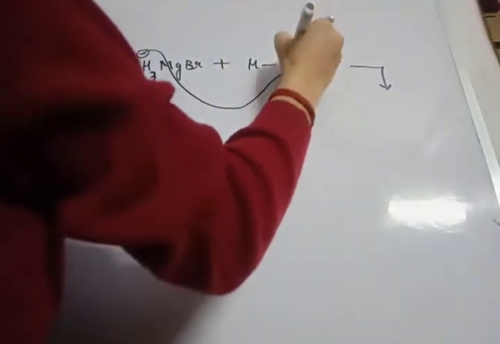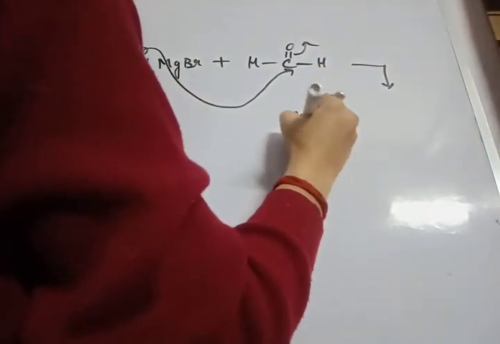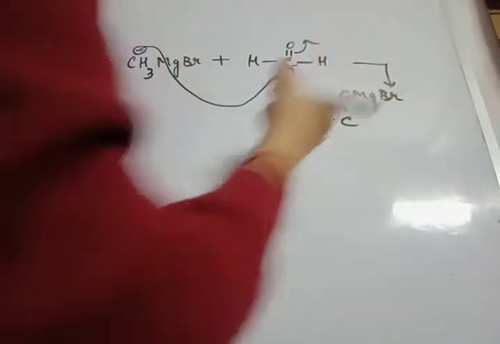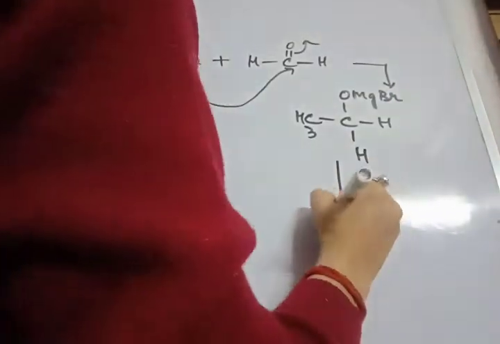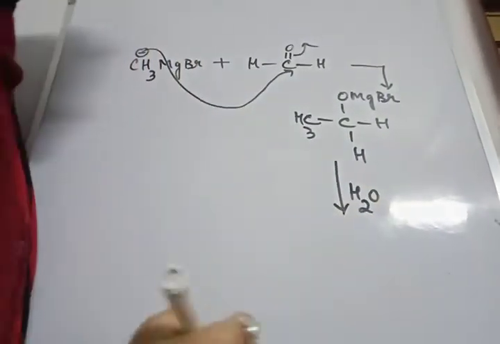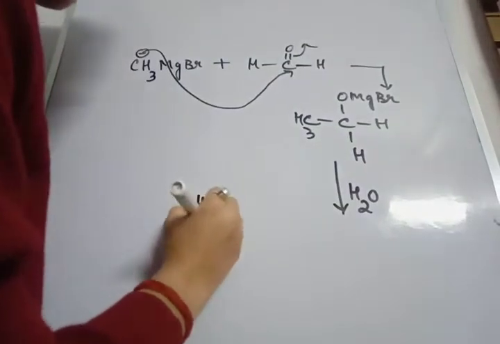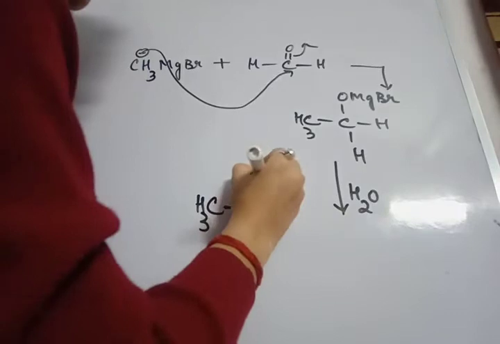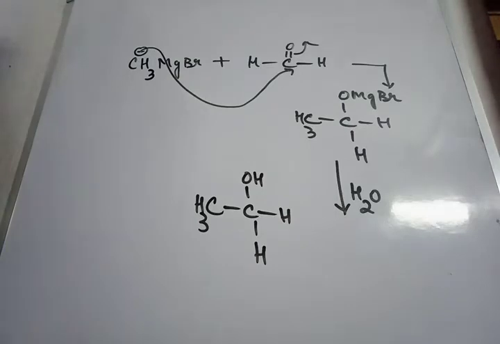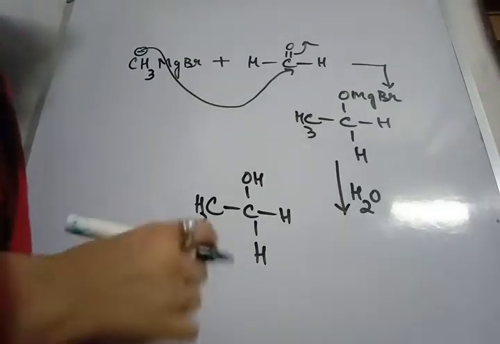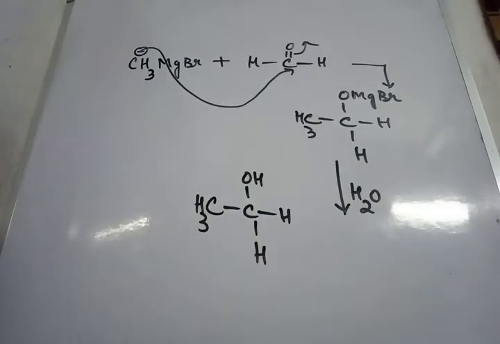So what will happen? We know that this is nucleophilic, so this happens: CH3CH2OMgBr. Water added, or hydrolysis done. What do we get? CH3CH2OH, ethanol, a primary alcohol. So whenever methyl magnesium bromide is treated with formaldehyde, we are going to get a primary alcohol, that is ethanol in this case.